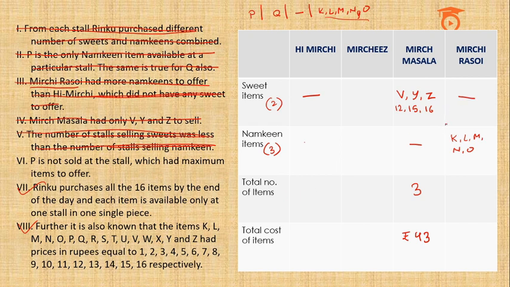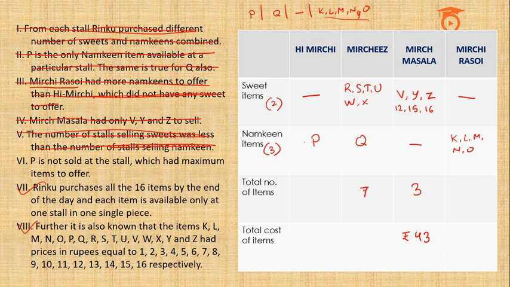Okay, now clearly the remaining sweet items, that is R, S, T, U, W and X, are sold at Mirchis. So clearly we have 6 sweet items already selling at Mirchis, and we also know that there would be one more item. So this is going to be the stall which sells the maximum number of items. So P cannot be placed here, Q will be placed here, P will be placed here. Hence total number of items sold at Mirchis is 7.